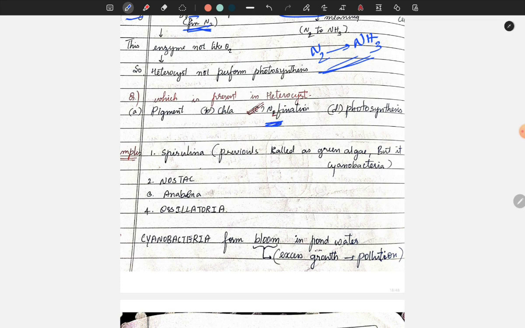Examples of these are Spirulina, Nostoc, Anabaena, and Oscillatoria. Spirulina was previously called green algae, but it is a cyanobacterium. Remember, Spirulina is not an alga. Now, cyanobacteria form blooms in pond water. What does that mean? A bloom causes excess growth and pollution in the oceans, which is lethal to aquatic organisms. Now, guys, next comes Mycoplasma.